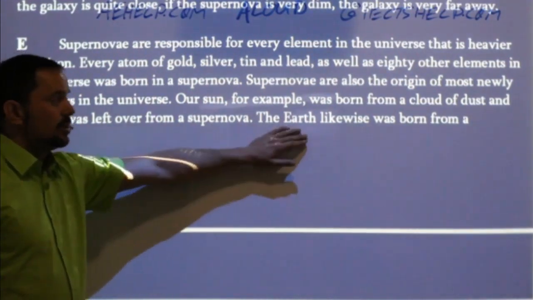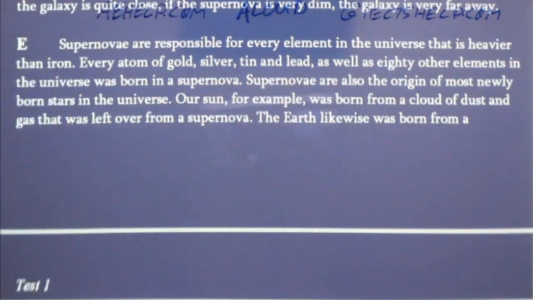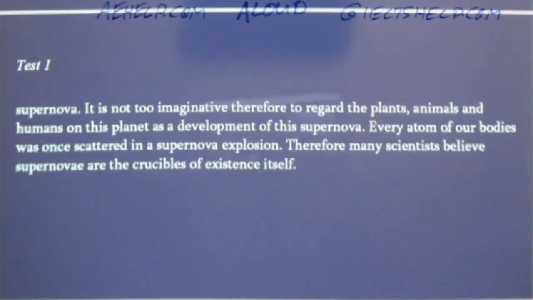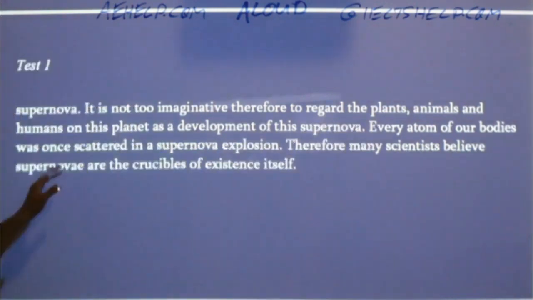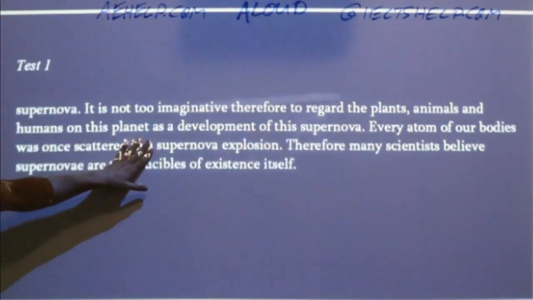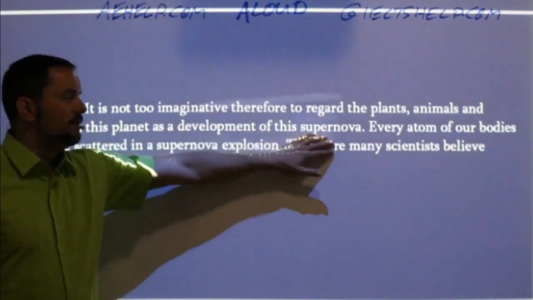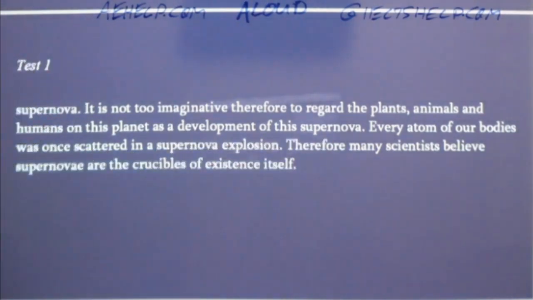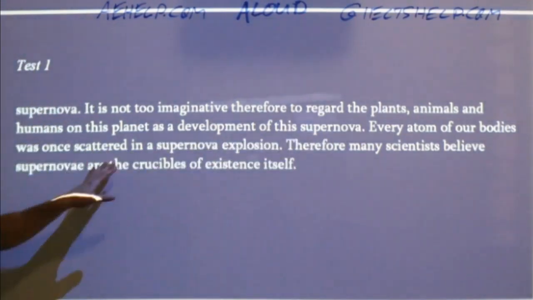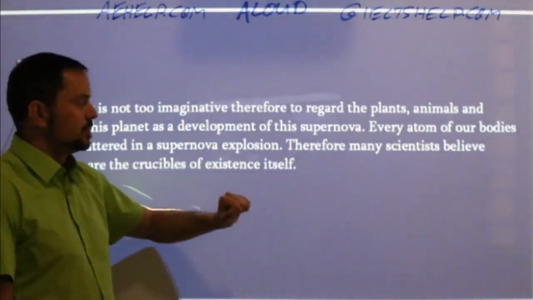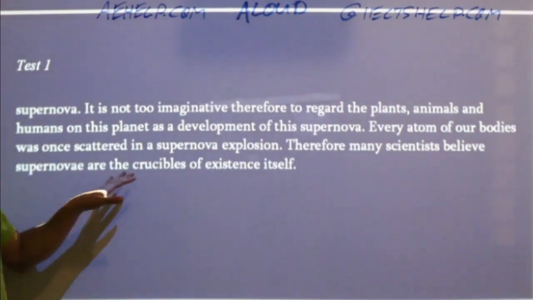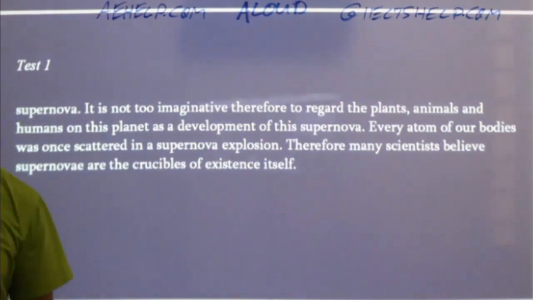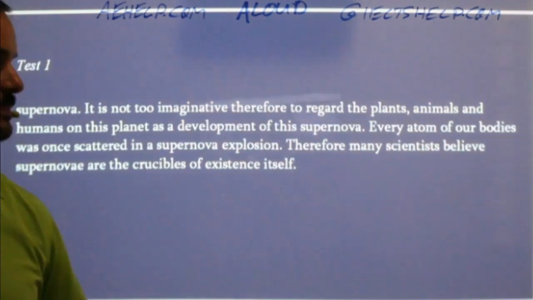The Earth, likewise, was born from a supernova. It is not too imaginative, therefore, to regard the plants, animals, humans on this planet as a development of this supernova. Every atom of our bodies was once scattered in a supernova explosion. Therefore, many scientists believe that supernova are the crucibles of existence itself.